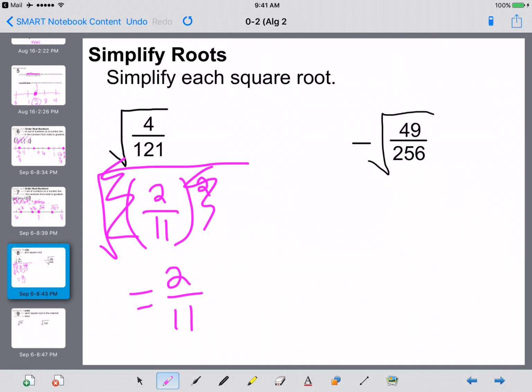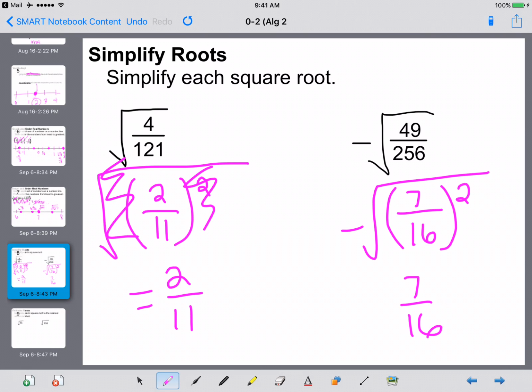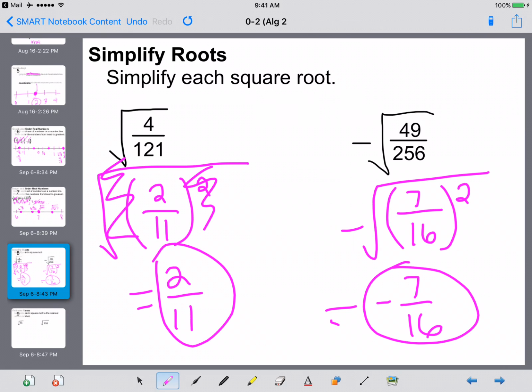So then over here, we're going to continue with the same thing. The square root of 49 is 7. The square root of 256 is 16. So if you were to square that, you would get the answer that's in our original question. Then we still have negative and the square root sign. Squared and square root cancel each other out. So we still have 7/16 and then the negative symbol. So our answer there is negative 7/16.